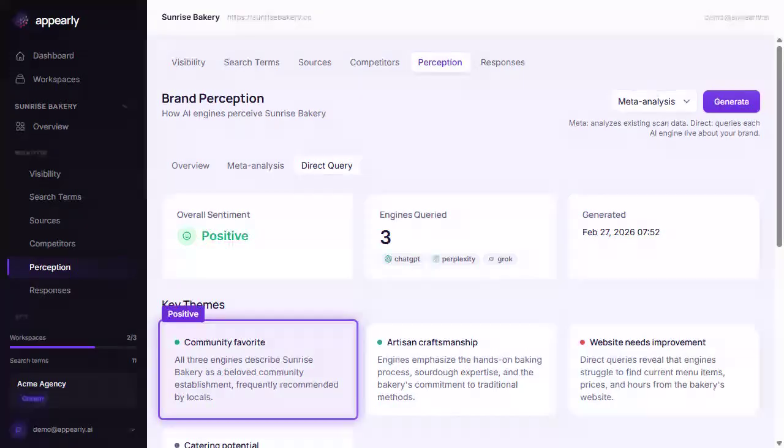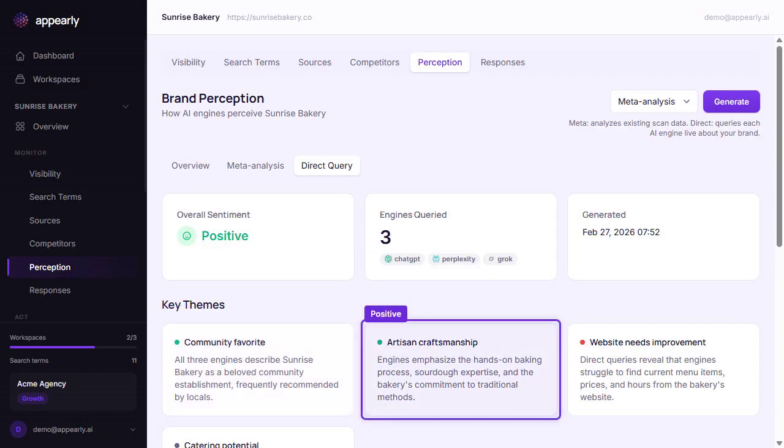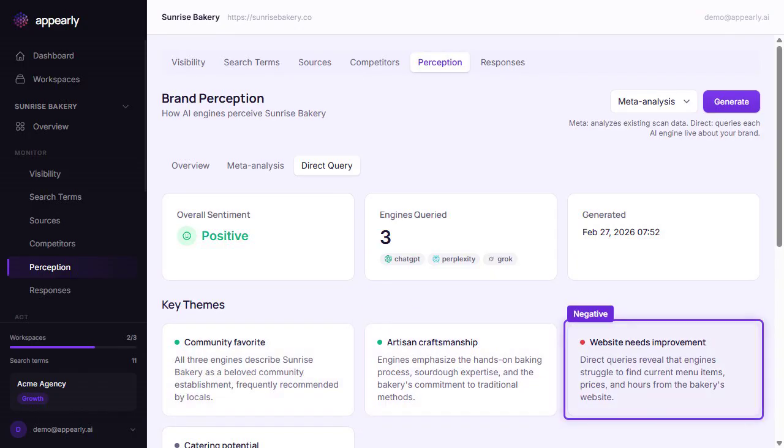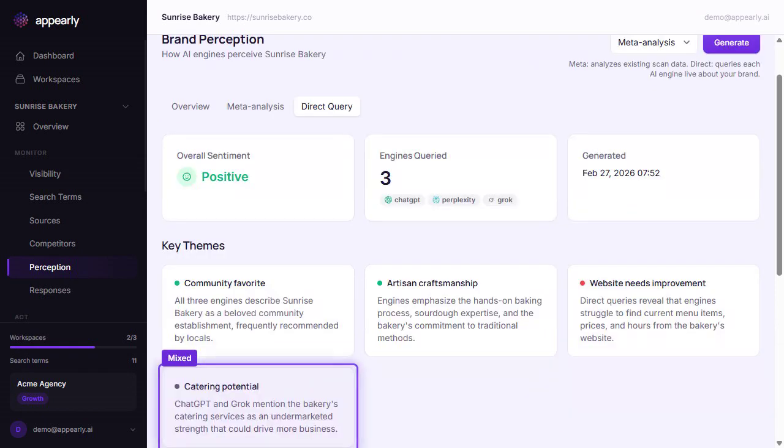The themes from direct query can differ from meta-analysis because the engines are answering a different question. Here you can see themes like community favorite and artisan craftsmanship, which are positive. But also, website needs improvement, confirming a pattern we saw in the meta-analysis. When both analysis types flag the same issue, that's a strong signal to act on.